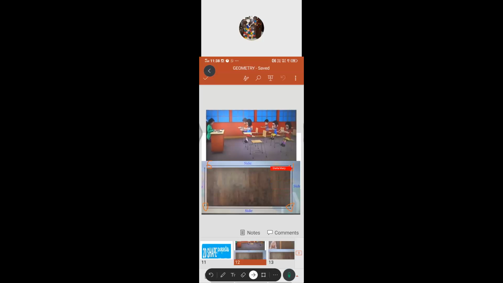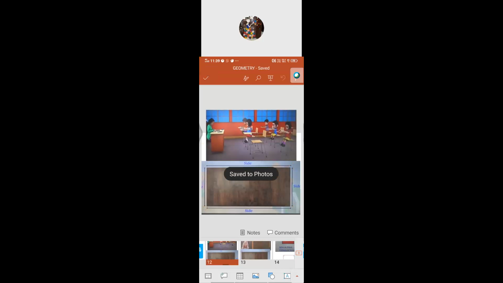Are you clear? A side is a line which joins two corners. Got it? So side as well as vertices. Now we are going to see about sides or edges as well as corners or vertices.